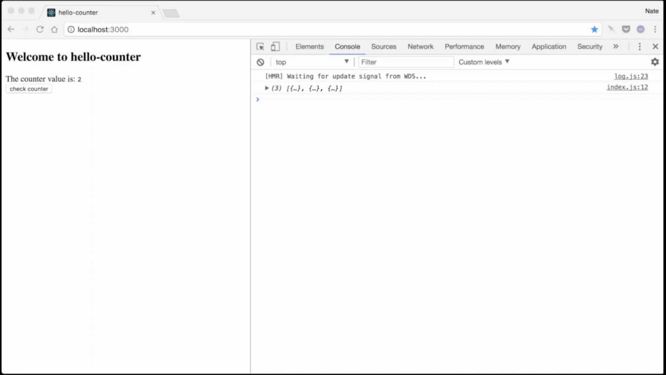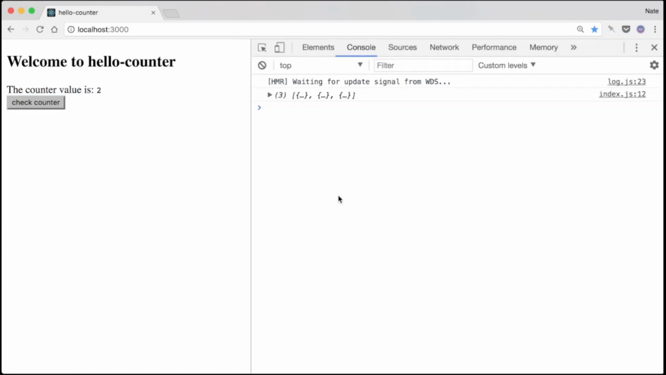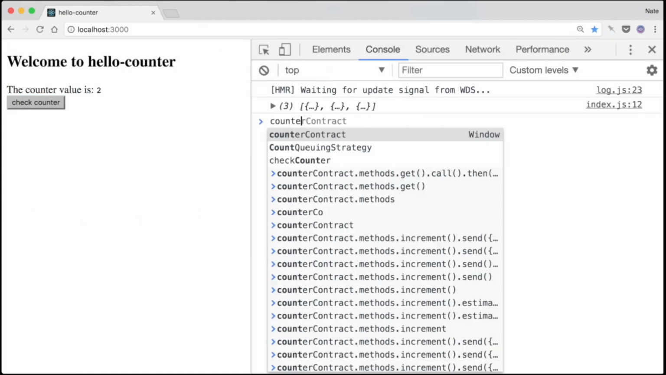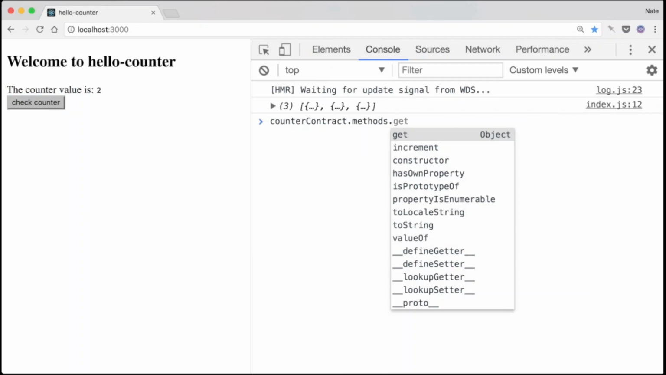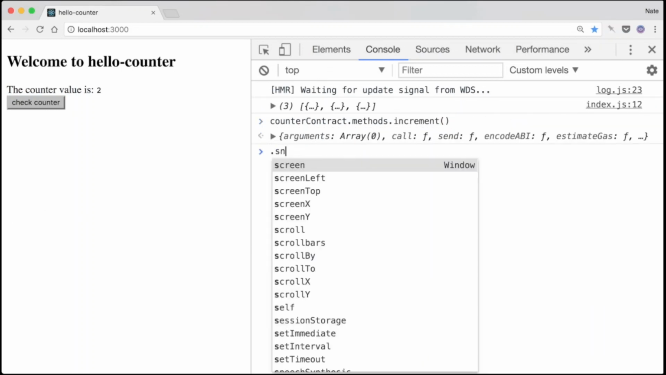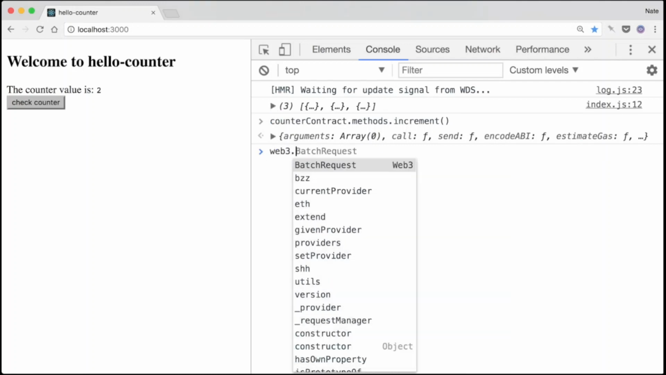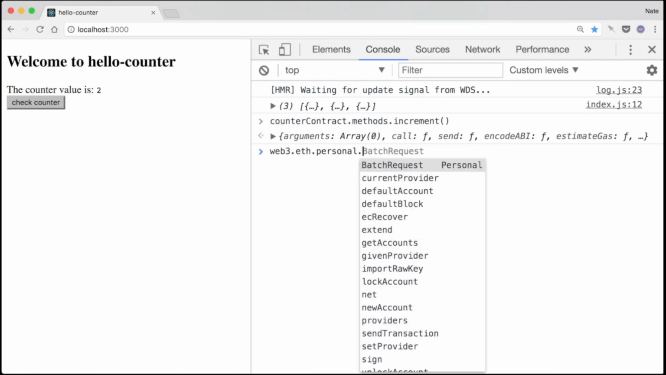We can check this out in our console. The counter contract object has functions that help us build this transaction. It looks like this: countercontract.methods.increment. We'll call .send on this. .send means send a transaction. So recall that to send a transaction, we need to specify the sending account as well as the amount of gas that we're willing to spend to run this transaction. Let's grab our first account address and try it.